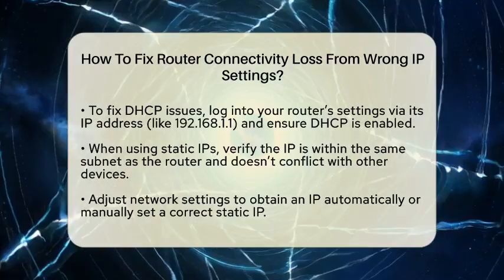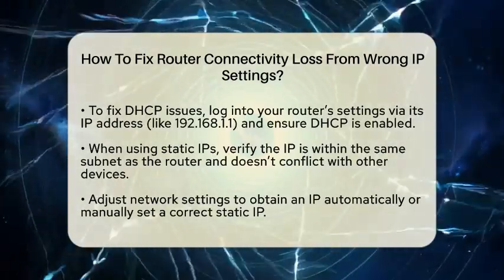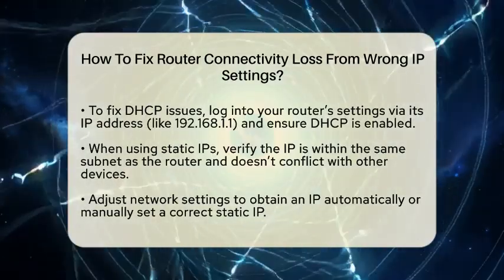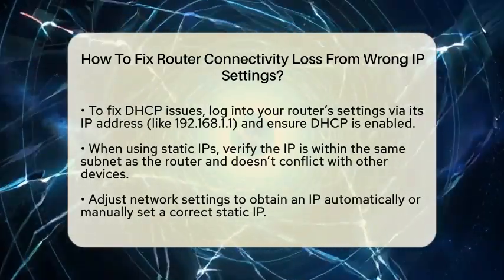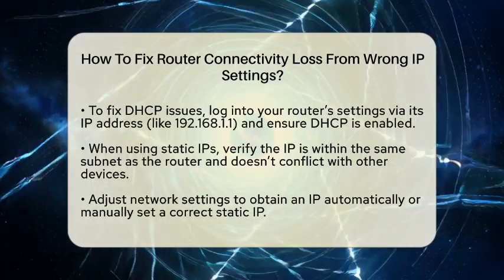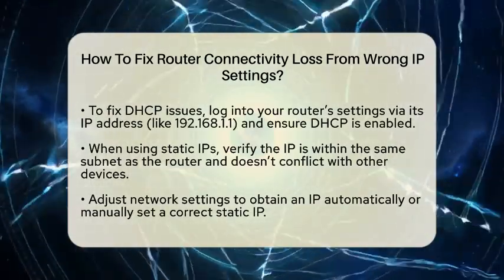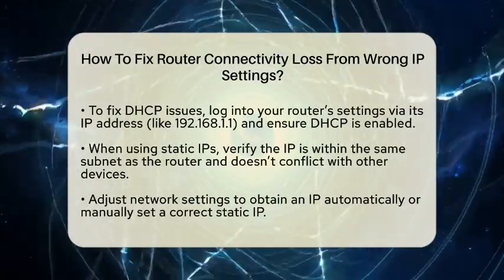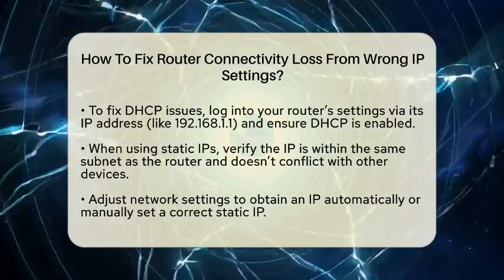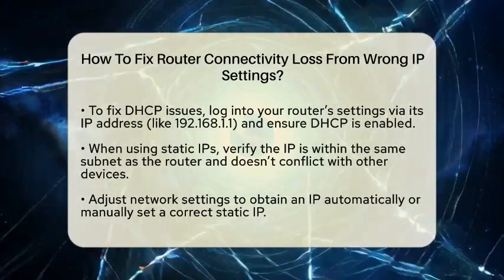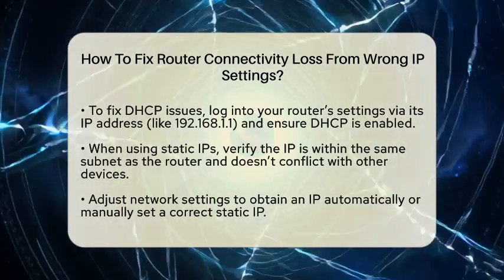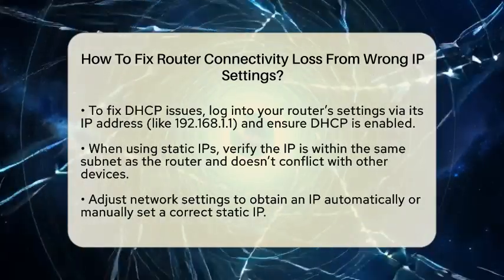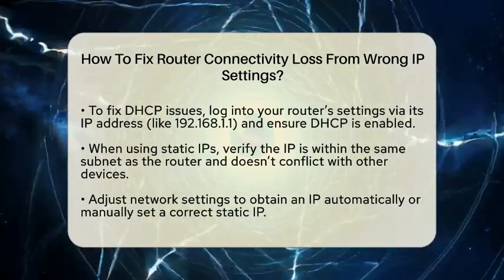For example, if your router's IP is 192.168.1.1 with a subnet mask of 255.255.255.0, your device's IP should be something like 192.168.1.2 to 192.168.1.254. Make sure it doesn't conflict with other devices.